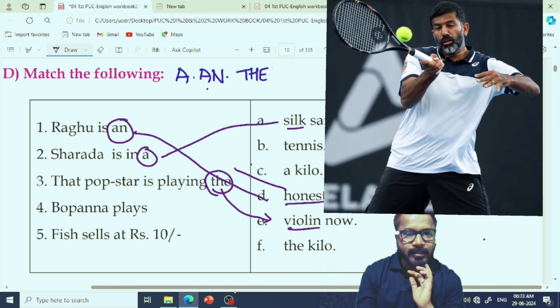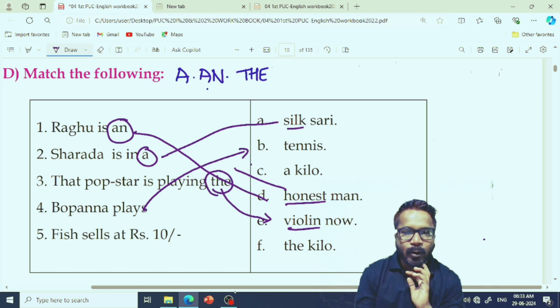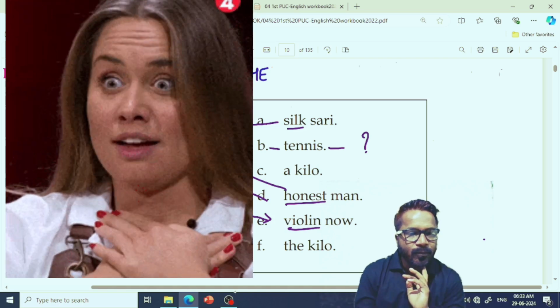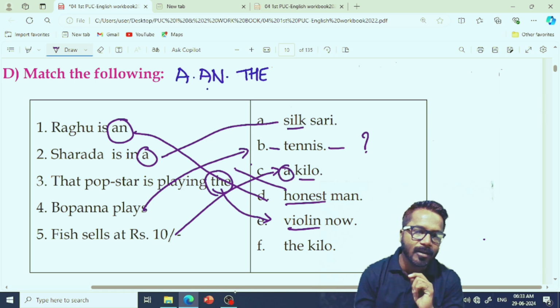Appanna plays tennis. Here comes the no article. Why is it? I'll tell you at the end of this class. Fish sells at rupees 10 a kilo. When we are talking about a singular countable noun, a kilo means a single kilo, 1 kilo. That's why a is used.